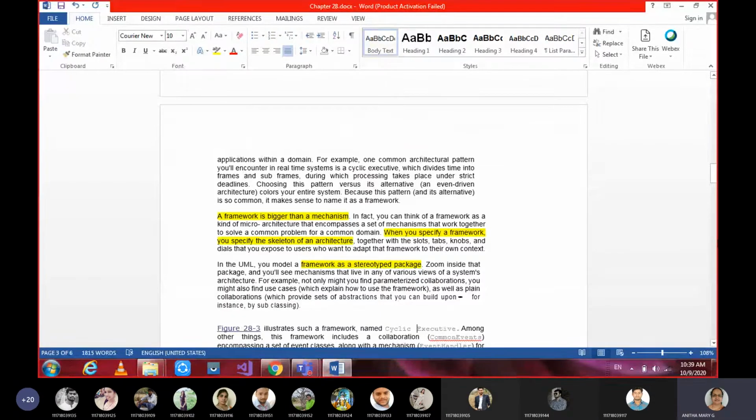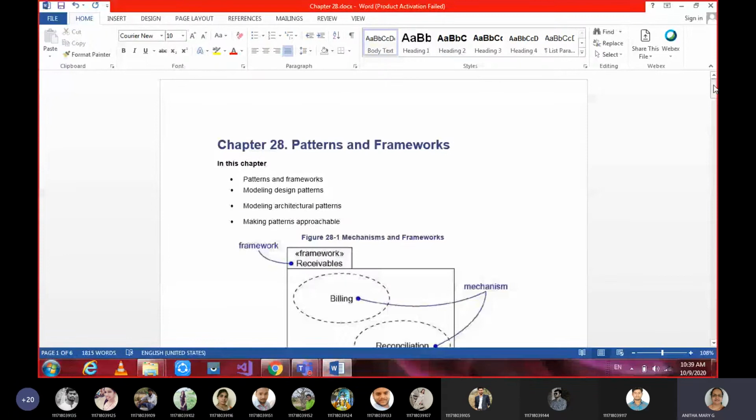And our topic for the day is about patterns and frameworks. Okay, so here, before going to learn these things, in general, you tell me what you know about a pattern and what you know about a framework. In general terms, your terms.